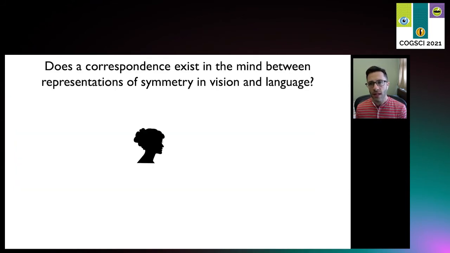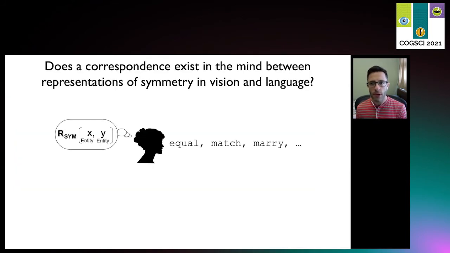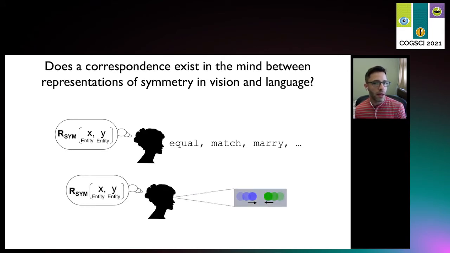This study shows that individuals have access to the formal property of symmetry of predicates, they're sensitive to visual cues to symmetry, and the commonality between these is intuitive, even for predicates that do not refer to concrete concepts at all. So yes, a correspondence exists in the mind between representations of symmetry in vision and in language. Next, I'll discuss several further studies showing a bit more about the structure of the representations.